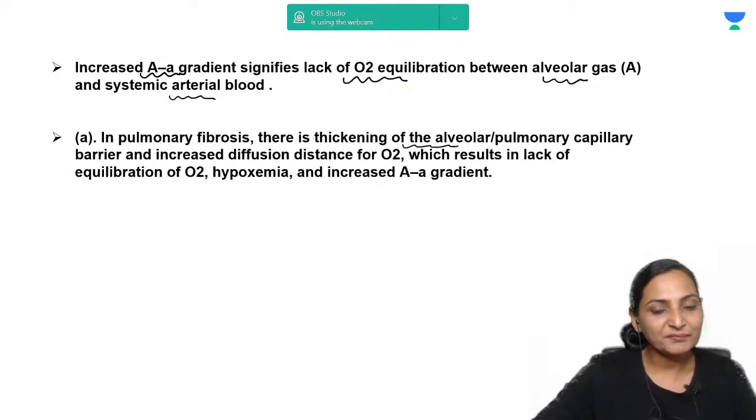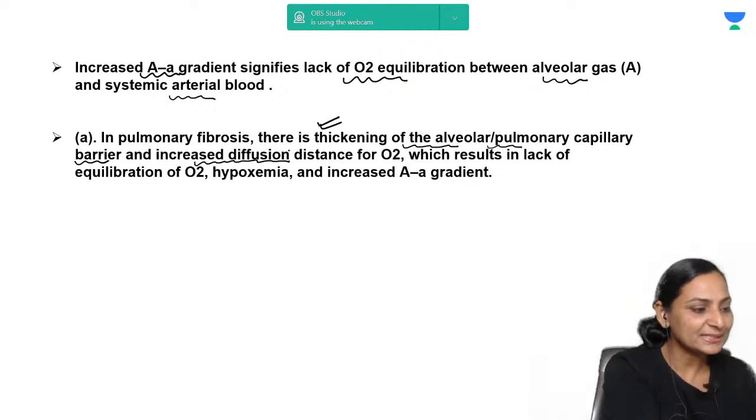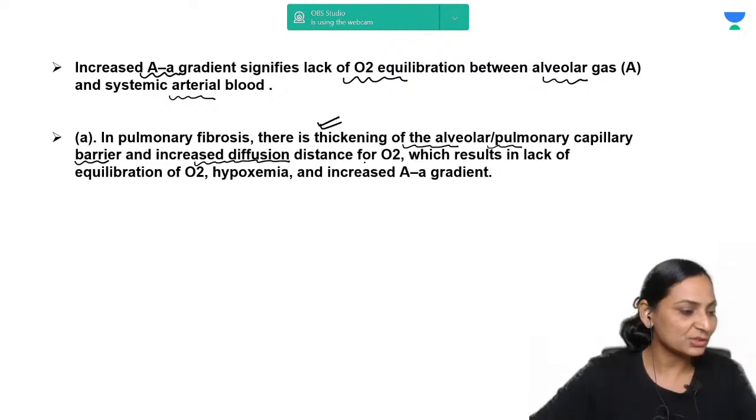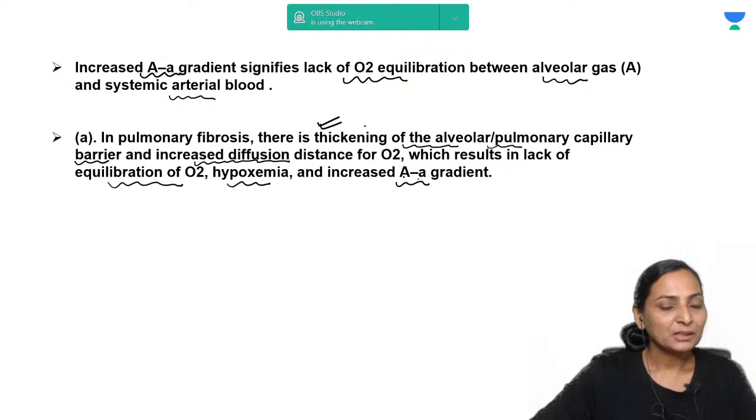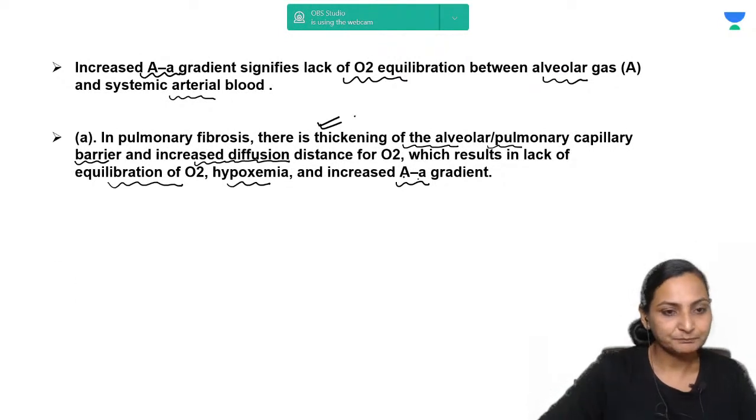There is a thickening of the alveolar pulmonary capillary barrier, that means the respiratory membrane, and because there is thickening, there is going to be an increase in the diffusion distance for oxygen, and therefore a lack of equilibration of oxygen. There is going to be hypoxemia, and an increase in the alveolar arterial oxygen gradient. So in pulmonary fibrosis, where is the problem? The problem is in the respiratory membrane.